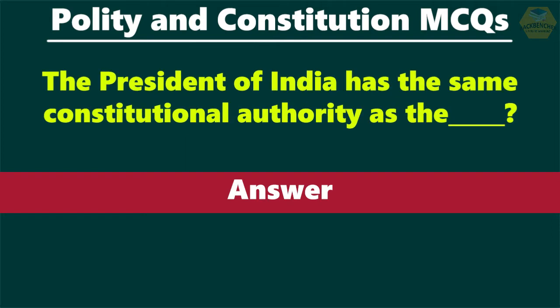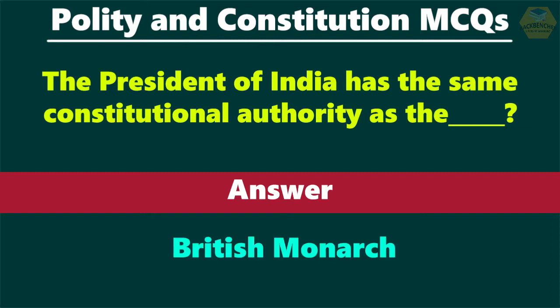Question number 3. The President of India has the same constitutional authority as the... Friends, we are sorry, we forgot to give options. Please listen. The options are British monarch, President of USA, President of Egypt, or President of USSR. The right answer is British monarch.